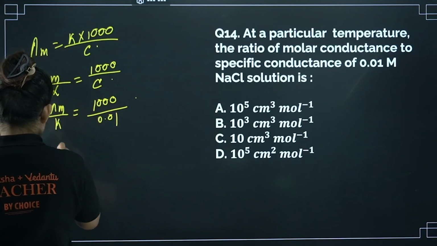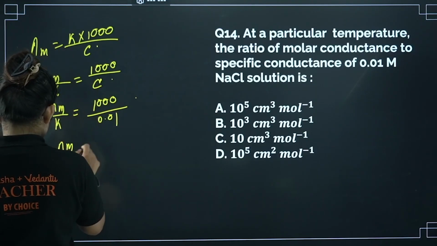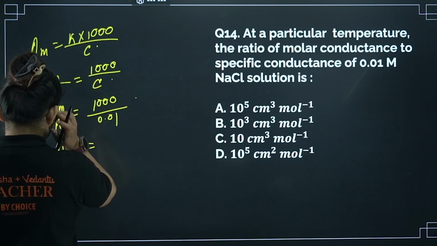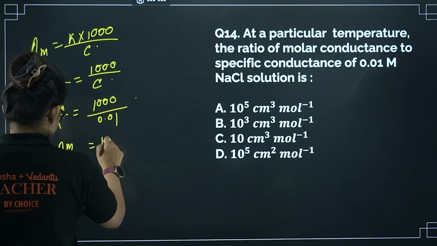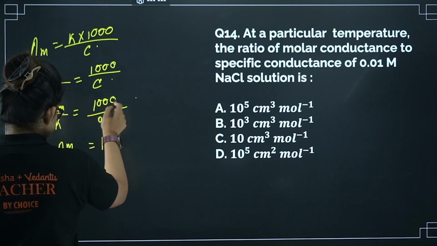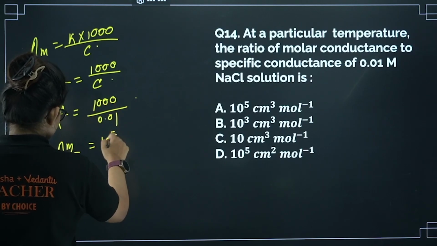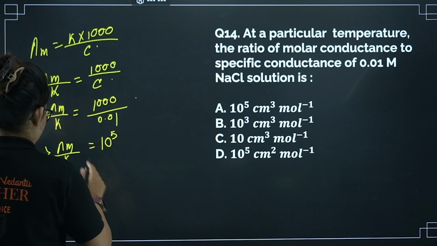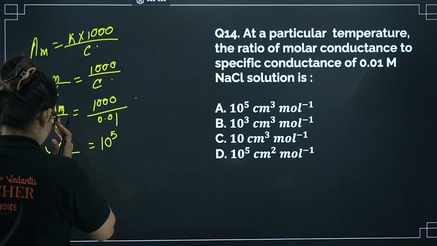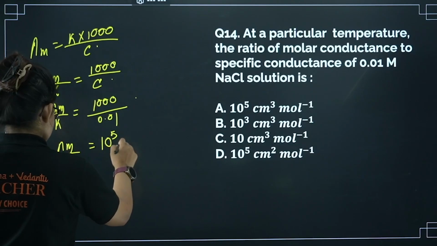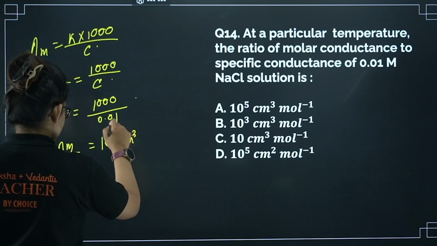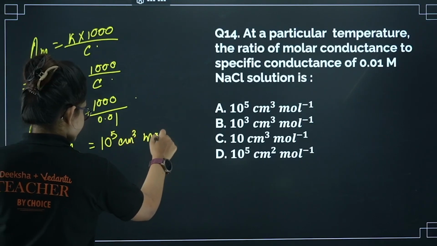From here, 100 will go up, 10 power 3 and 10 power 2, so I am getting 10 power 5. The unit will be centimeter cube mole inverse.